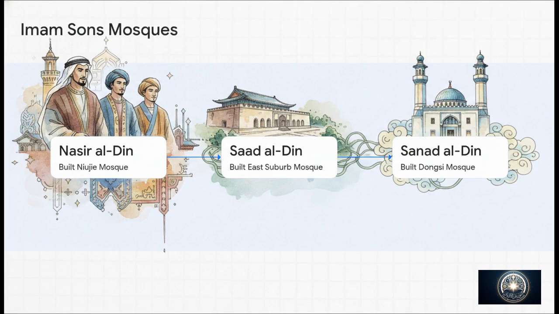And this brings us to a wonderful little micro-narrative from history. Records tell us about an Arab sheikh named Qawam al-Din who arrived in China with his 3 highly capable sons. Each son was granted the title of imam, and every single one of them left an incredible architectural mark on Beijing. The eldest, Nasir al-Din, built the famous Newji Mosque. The second, Saad al-Din, built a mosque in the east suburb, and the third, Sanad al-Din, built the Dengzi Mosque. It's like a family legacy set in stone.